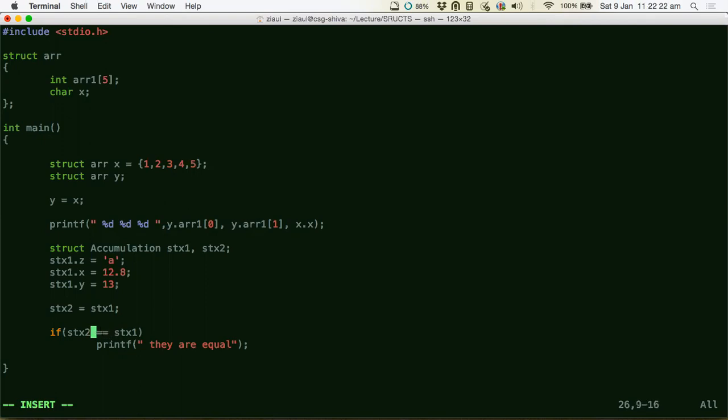It happens in some other languages, in Python, or for that matter in Java also, but in C you cannot do this. You have to do a member to member comparison. You have to say if this is equal to this, and you have to use an and operator, and then say stx2 dot the other member variable is equal to stx1 dot that other member variable. You have to use and to check that all the variables are equal to each other.